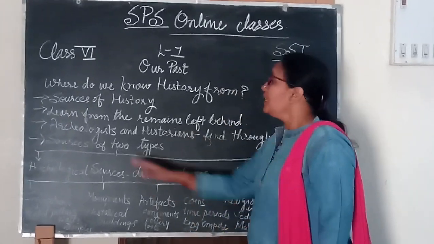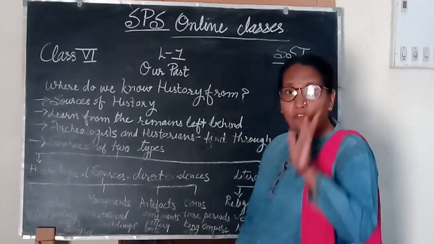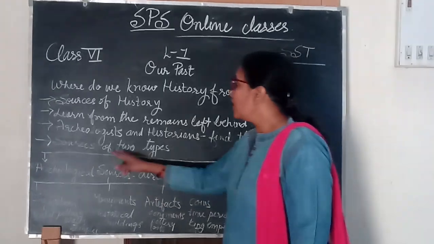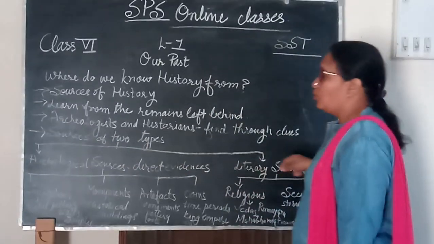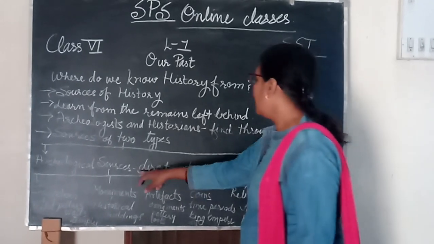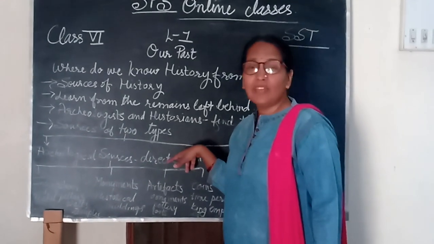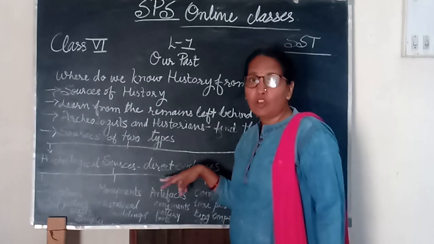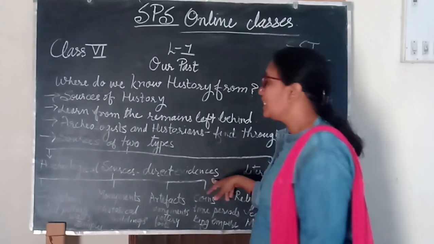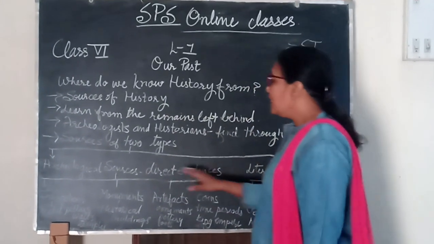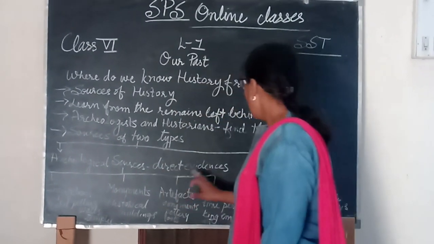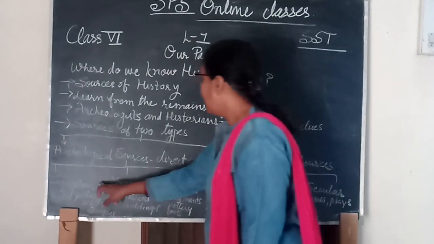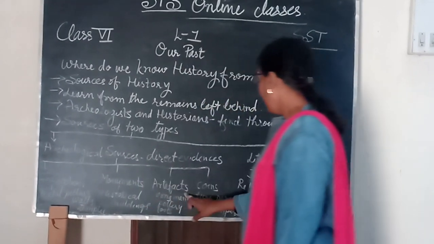These sources of history are of two types: archaeological sources and literary sources. Archaeological sources are direct evidence. We cannot make any changes or think of anything else in them. Archaeological sources can be further divided into four sections: inscriptions, monuments, artifacts, and coins.